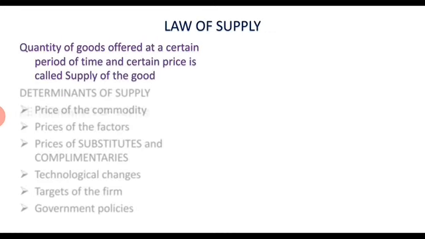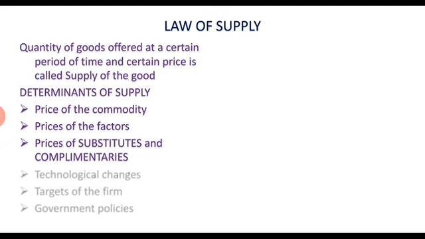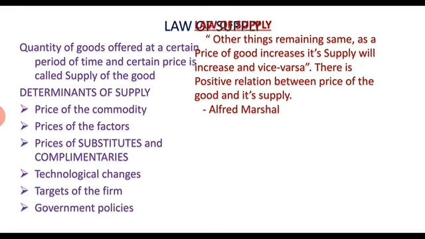Law of supply: the quantity of goods offered at a certain period of time and certain price is called supply of a good. Determinants of supply: price of the commodity, price of the factors, prices of substitutes and complementaries, technological changes, targets of the firm, government policies.